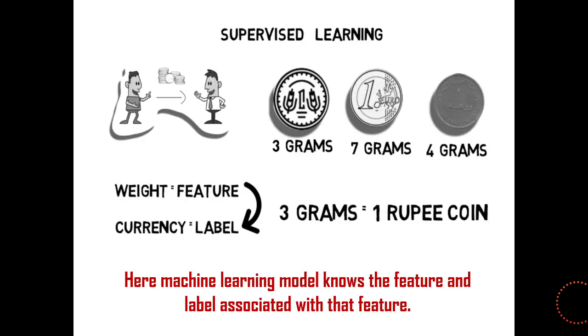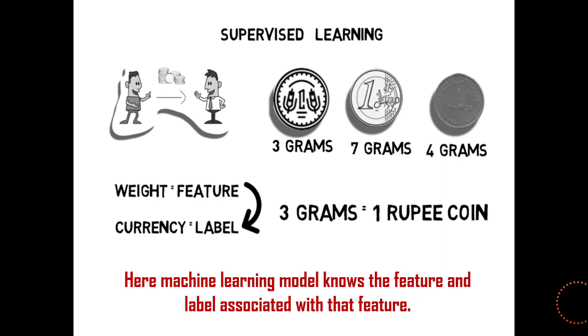You have coins: Indian currency, dollar, UK dollar, and dirham. So input is coin, feature is weight of the coin, and label is type of currency. If you are giving data to a machine learning model that if a coin is 3 gram, it is definitely Indian currency. If it is 7 gram, it is a UK dollar. If it is 4 gram, it is a dirham.